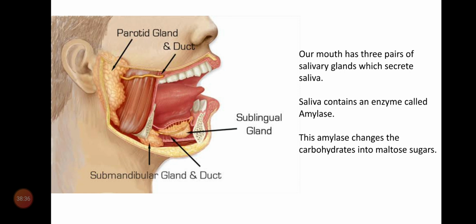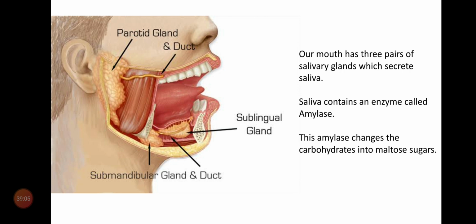The bolus is swallowed into a long tube-like structure, that is the esophagus or food pipe. How is the food swallowed? With the help of muscles and tongue. The tongue helps in chewing and swallowing the food.